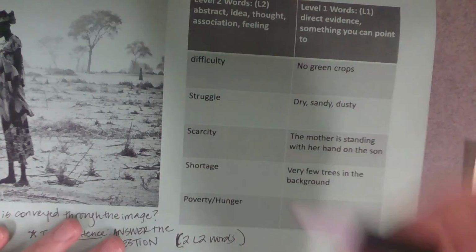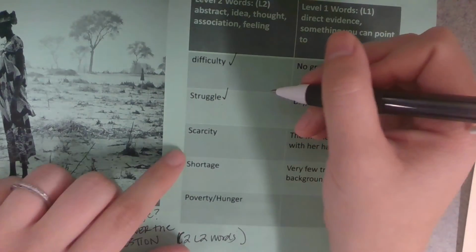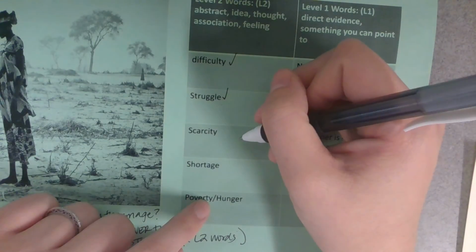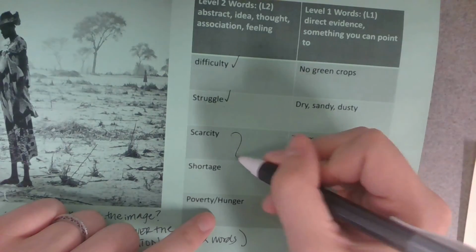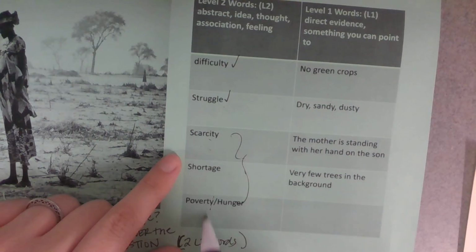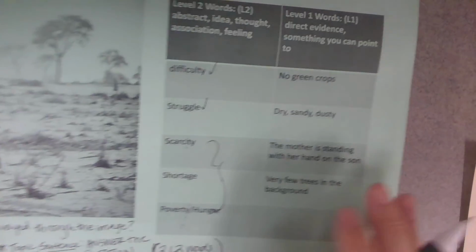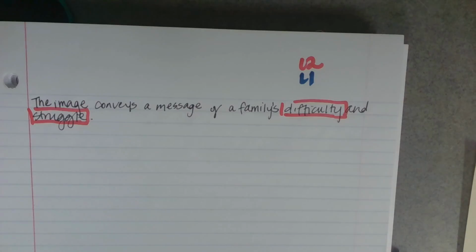Okay, so I've used difficulty, I've used struggle, scarcity and shortage and poverty and hunger are actually all pretty similar. Okay, so I think any of those will work, and those all do show difficulty and struggle. Okay, just to check myself. Okay, so let's start with an L2.